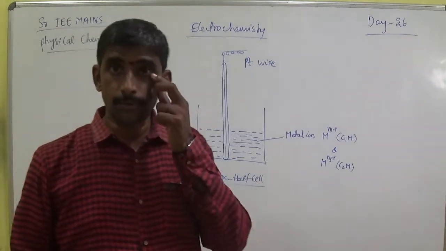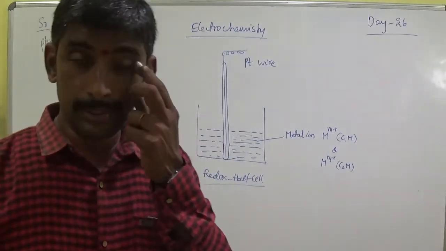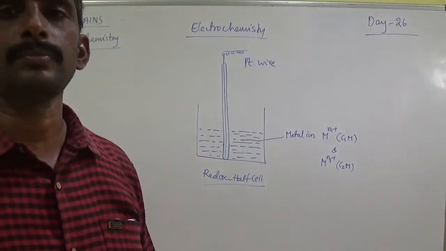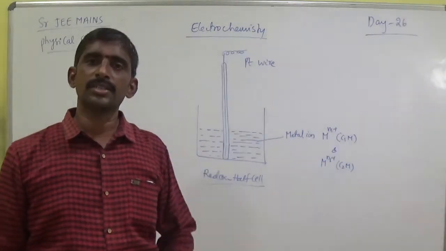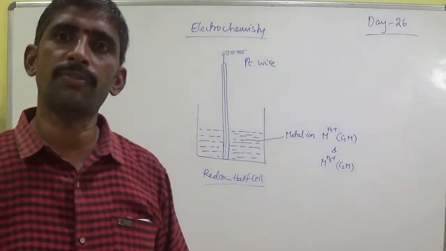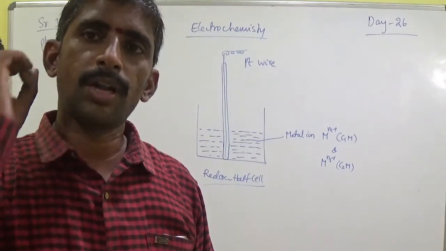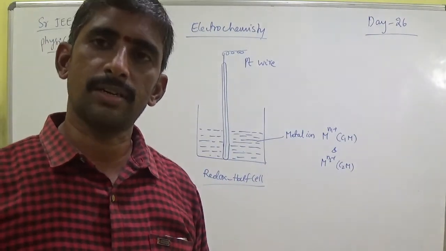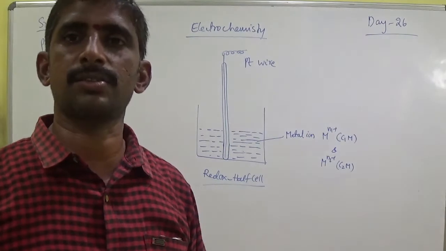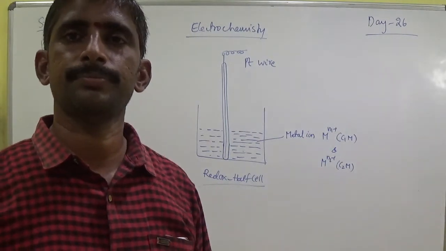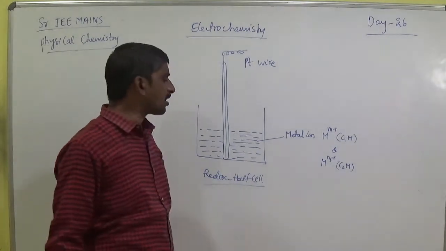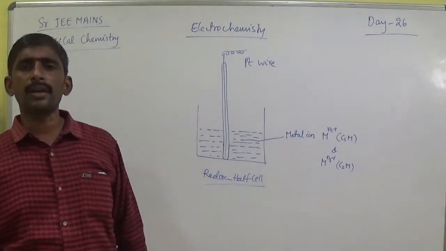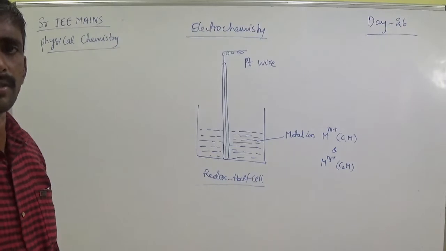Dear students, any confusion? No confusion, no need. Okay, just listen. Tomorrow I will start the next concept, which is very important from the IP point of view also. Tomorrow I will start galvanic cell. Tomorrow's concept is very important, easy also, and required for IP purposes also. Anyway, these are redox half cells, and examples of this type of redox half cells.